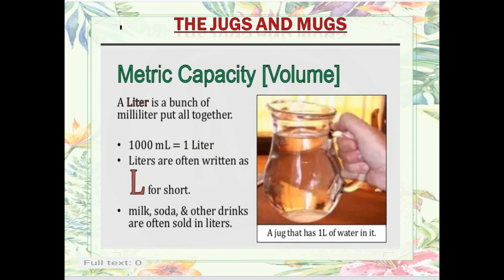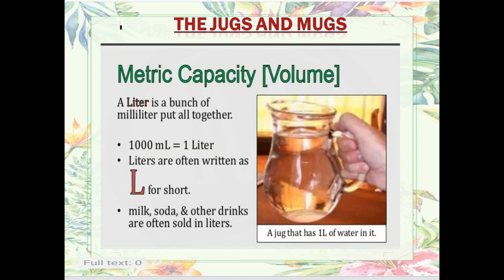Now, metric capacity. We will talk about liters now. Till now we were talking about milliliters. A liter is a bunch of milliliters put all together. Like we have seen before, when we divided the whole jug into 10 parts, till 1000 milliliter, that makes 1 liter.